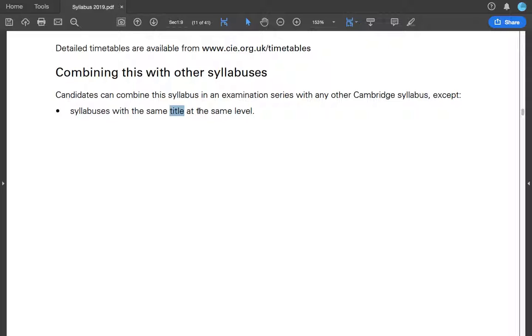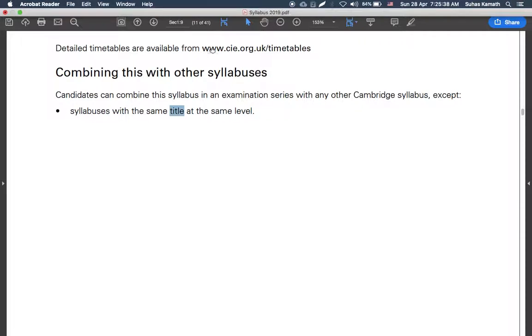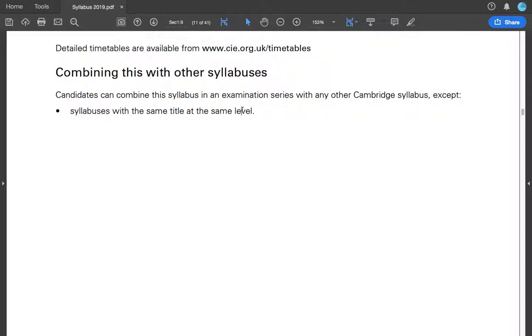Or if you take the 0625, you can't take the 9-to-1. Why? Because 9-to-1 includes what is there in the 0625, and so they want to make sure that you're not learning the same thing, but you are learning different things.